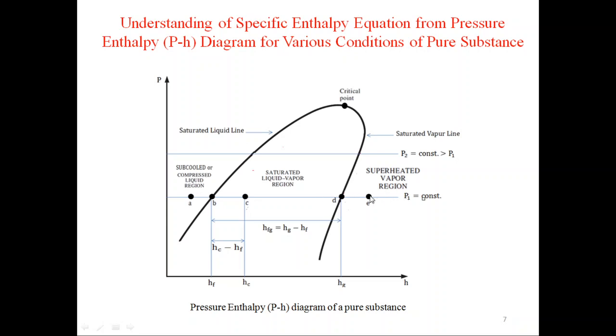P1 line will have constant pressure, that is A, B, C, D, E are all at constant pressure. And P2 is also a constant pressure line, such that P2 is greater than P1. Again, here we have assumed 5 points A, B, C, D, E.